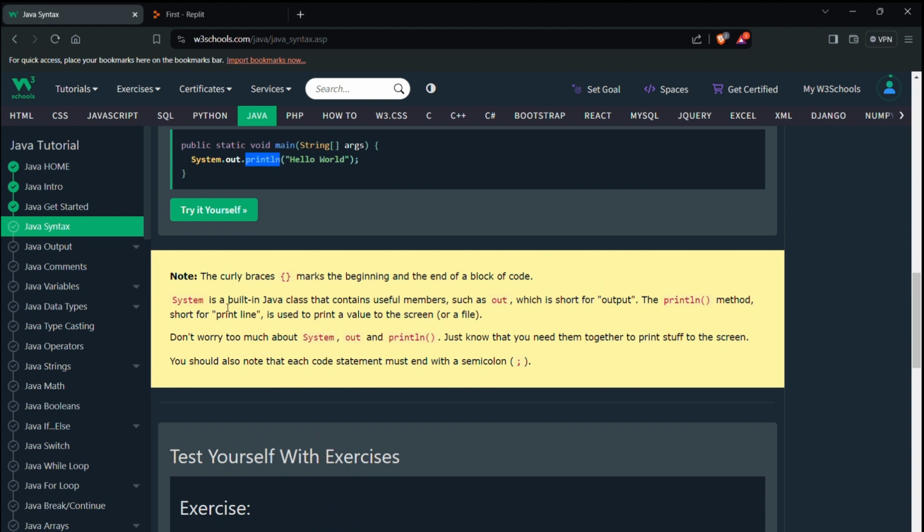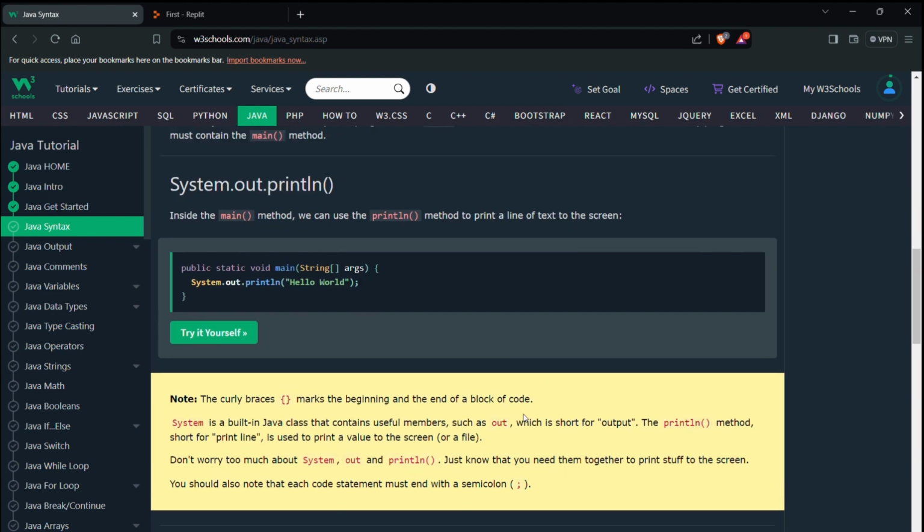System is a built-in class that contains useful members such as out, which is short for output, and the println method, short for print line, and it is used to print a value to the screen or a file. Don't worry too much about System.out.println. Just know that you need them together to print the stuff to the screen. Note that every line of code will end with a semicolon.